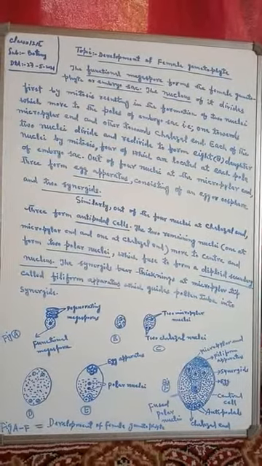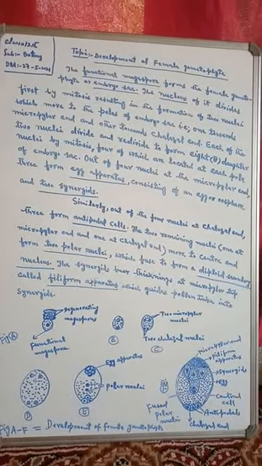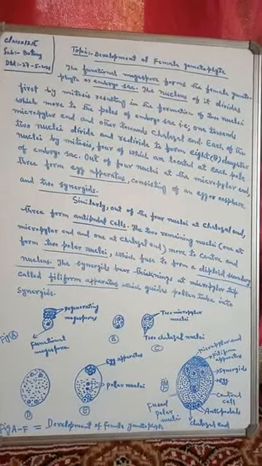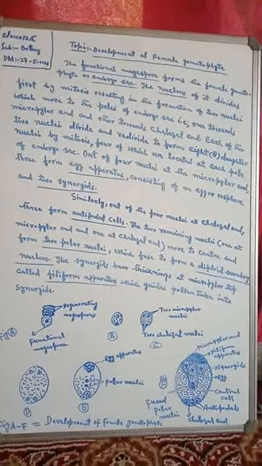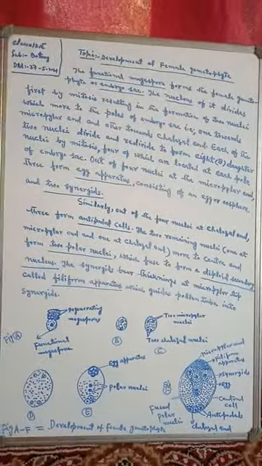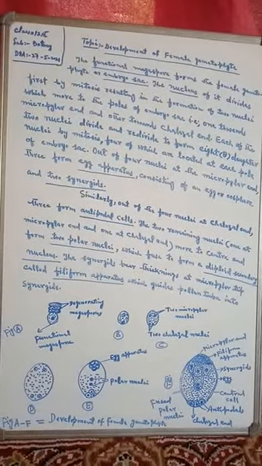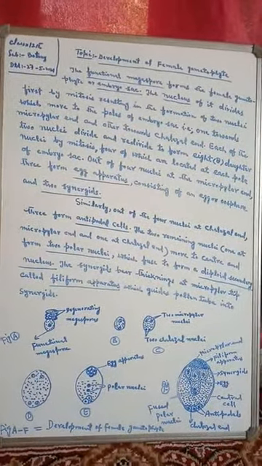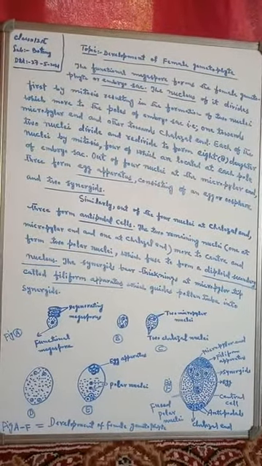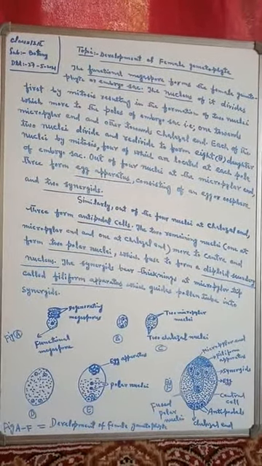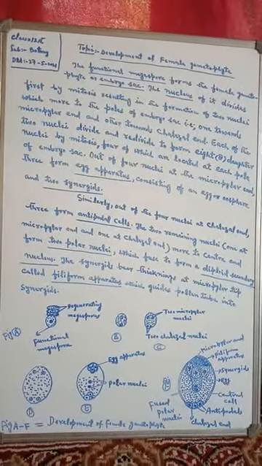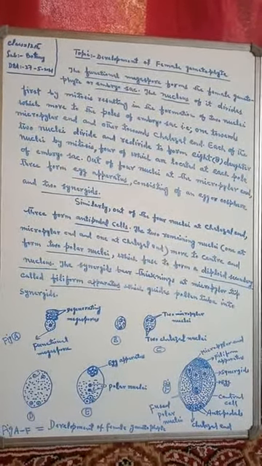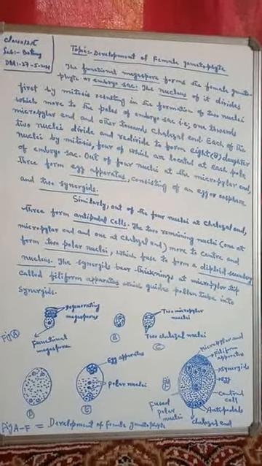First of all, the nucleus of the functional megaspore divides first by mitosis, resulting in the formation of two nuclei which move to the poles of the embryo sac, that is, one towards the micropylar end and the other towards the chalazal end.